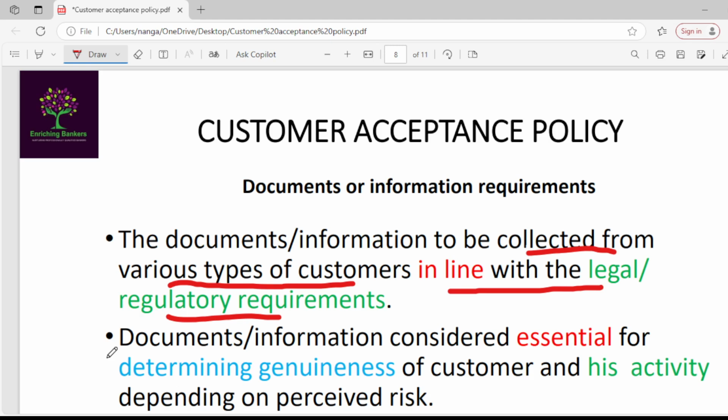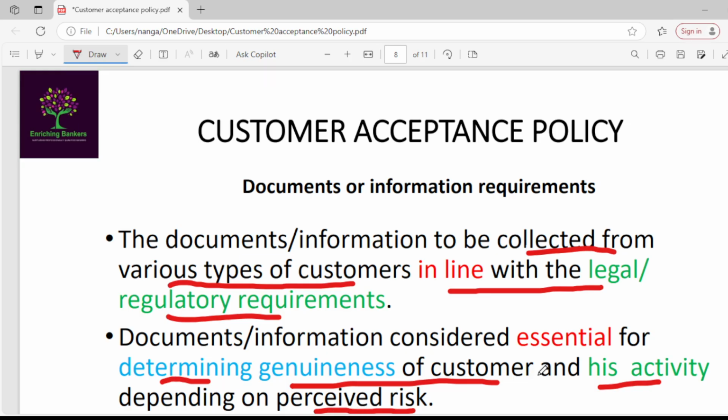Next, after collecting the documents, the genuineness of the customer and his activity must be determined for the perception of risk.